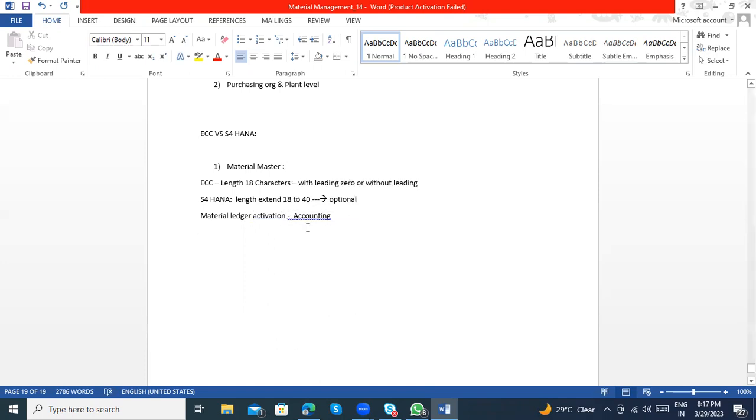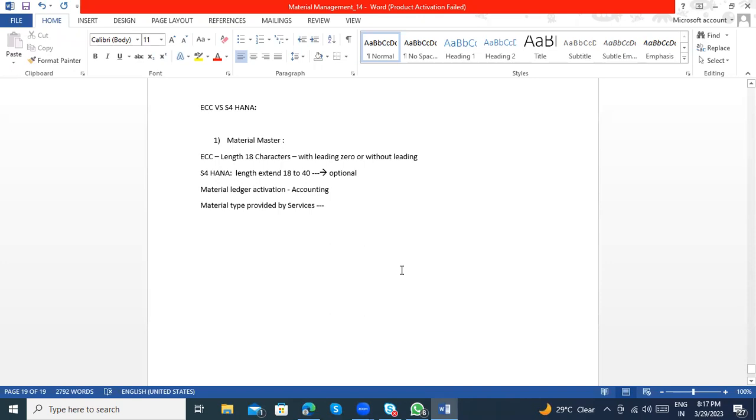The material number in the material master is mandatory. Moreover, there is one more material type provided by SAP for services. Earlier, in the ECC version, we did not have that option. Now we can use it. There is one material type provided by SAP that you can use for the creation of services. So these are the major changes.